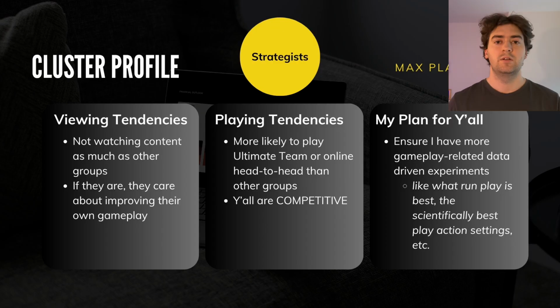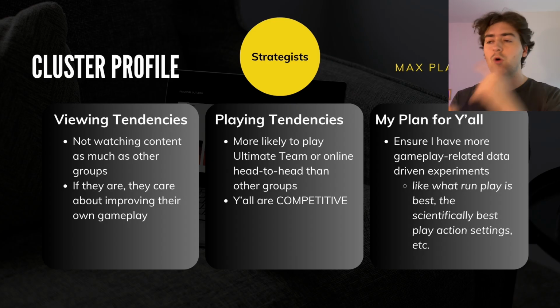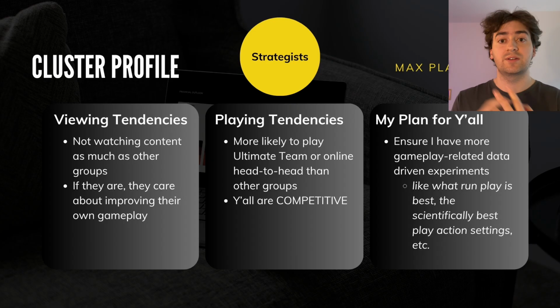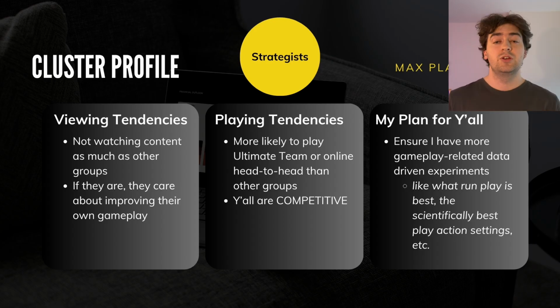So to start with persona number 1, we have the strategists. Now, these individuals are not watching a whole lot of College Football 25 content. They are playing the game a good bit and probably more than most, but these strategists are playing more competitive modes a lot more often. They're playing things like Ultimate Team or online head-to-head or dynasties online with their friends. So when a strategist comes to this channel, one of the top things that they are looking for isn't necessarily these long, slow rebuilds, but they want the things that will impact their online head-to-head play as much as possible.